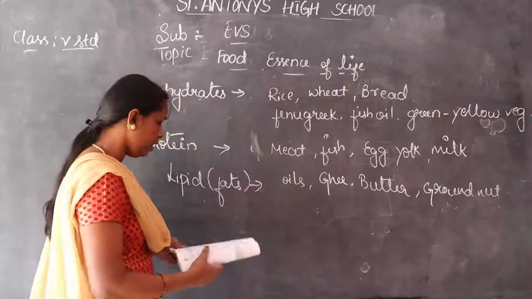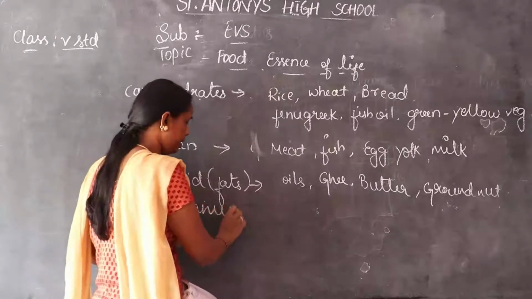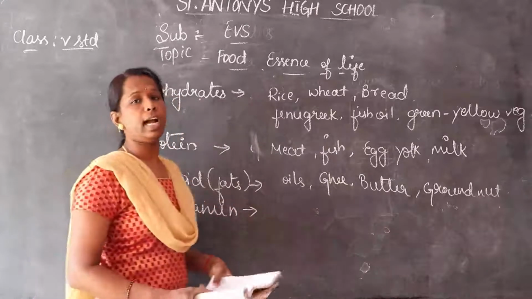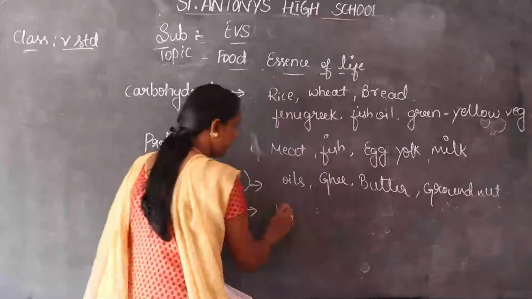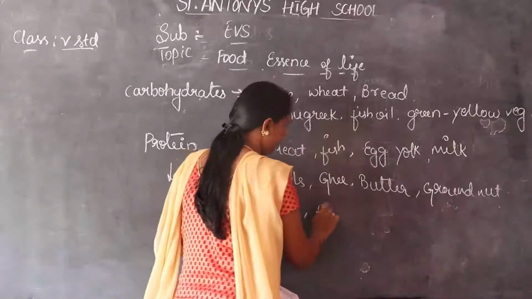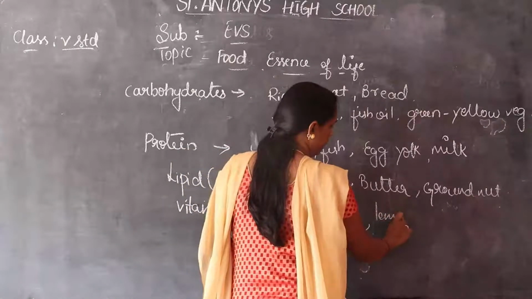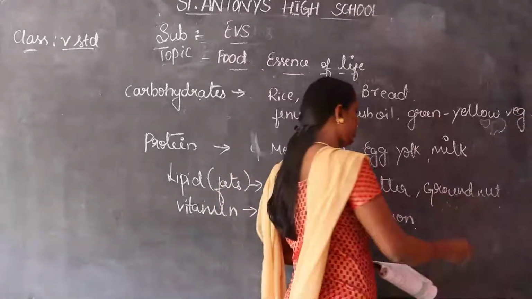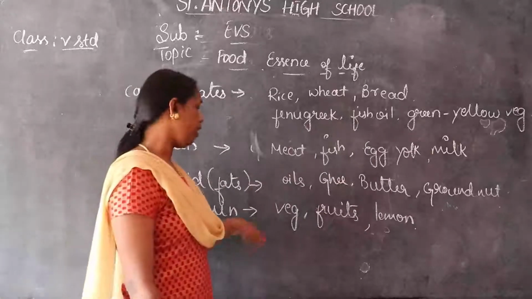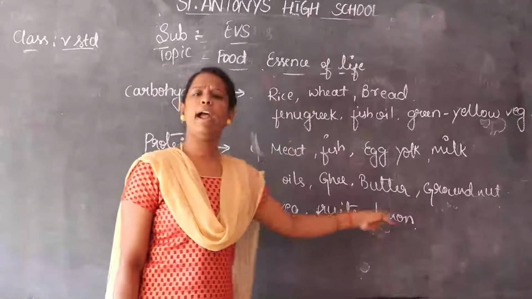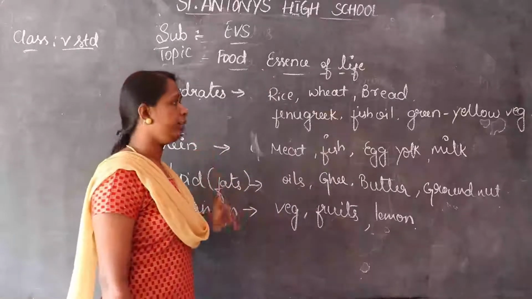Okay, and then vitamins. Vitamins are divided into vitamin A, vitamin B, vitamin C and vitamin D. Vitamins are found in all the vegetables, fruits, lemon also contains vitamin C, etc. So these are rich in vitamins: all the vegetables, fruits and lemon. Usually the citrus fruits belong to vitamin C.